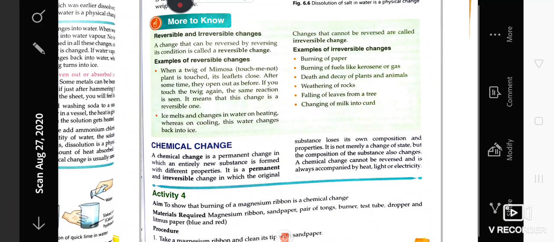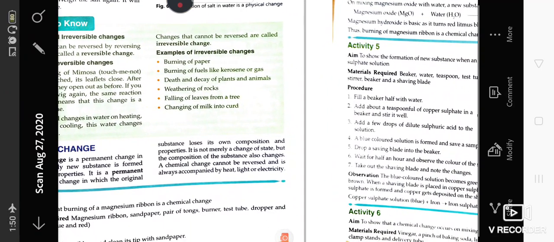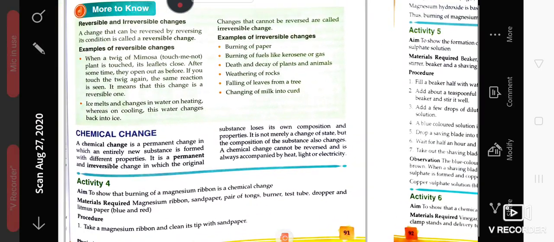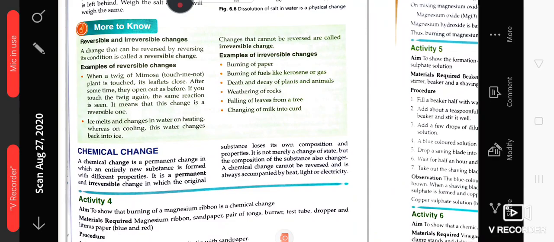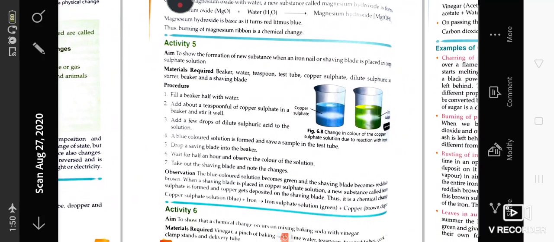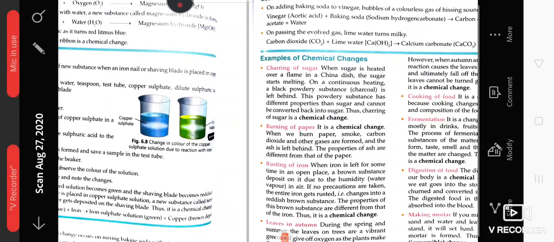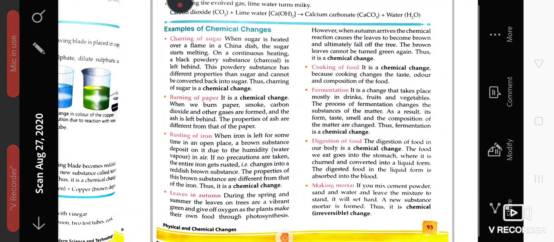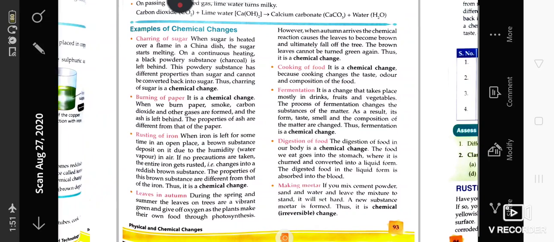Chemical changes occur in the internal structure of any substance, and these changes are permanent and irreversible. You cannot bring them back, because in these changes some new substances are formed. Examples are charring of sugar.